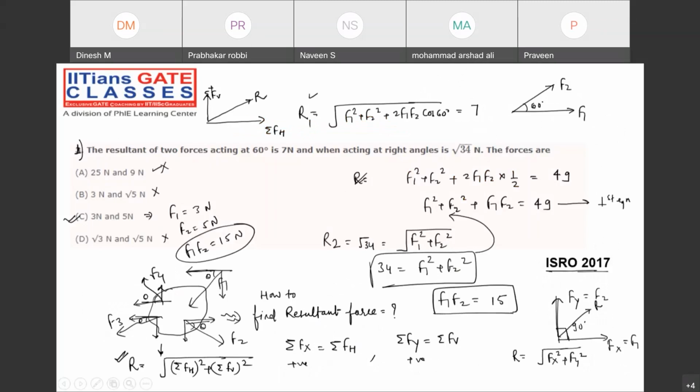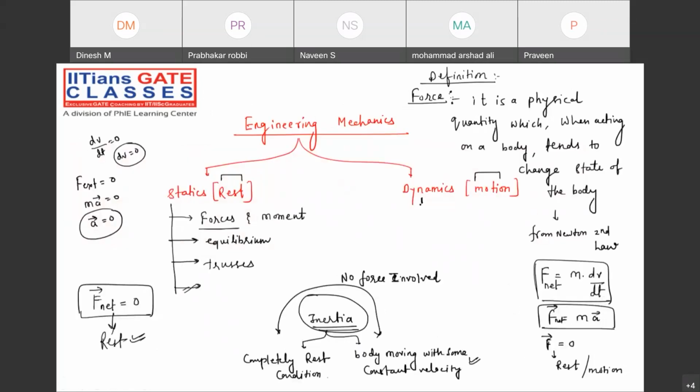In the dynamics, what are we going to have? In the dynamics part, what are we going to have? Two things. That is also broadly classified under two categories. The first one is what?